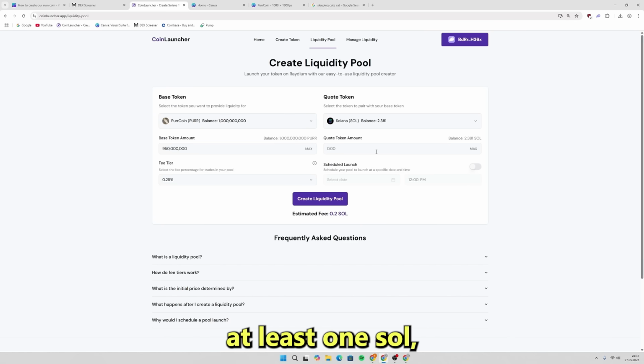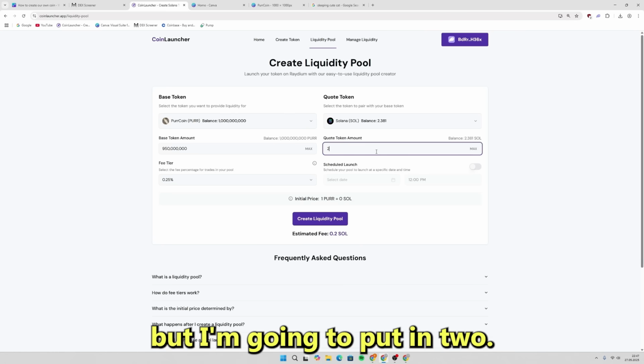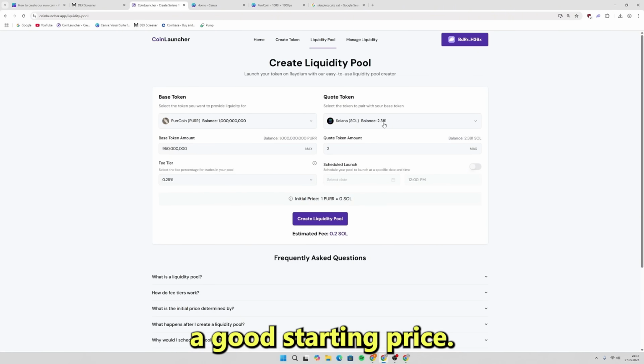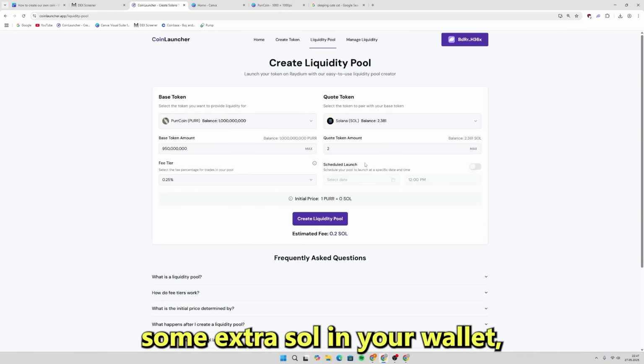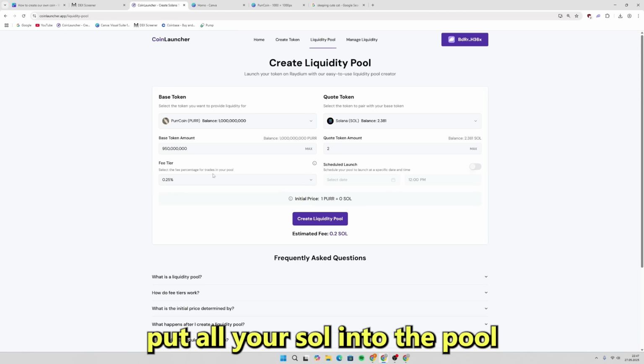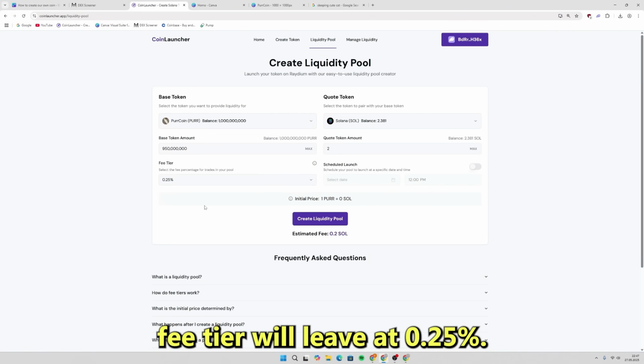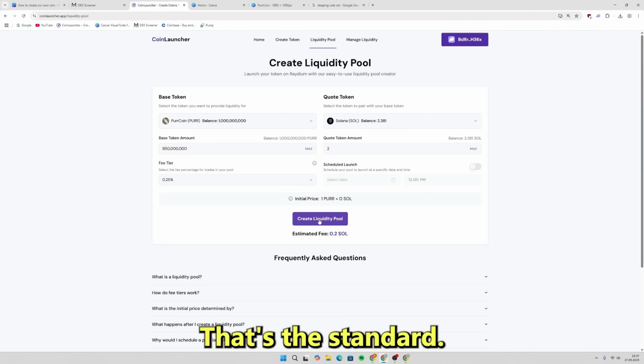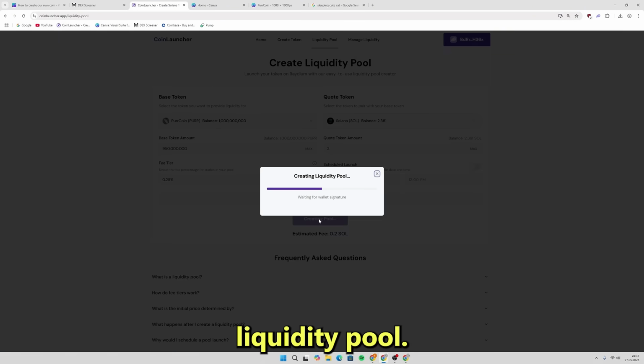You want to put at least 1 SOL, but I'm going to put in 2 SOL to give us a good starting price. Quick tip, make sure you have some extra SOL in your wallet because creating the liquidity pool costs about 0.2 SOL in fees. Don't put all your SOL into the pool. Fee tier we'll leave at 0.25%, that's the standard. Alright, let's create this liquidity pool.